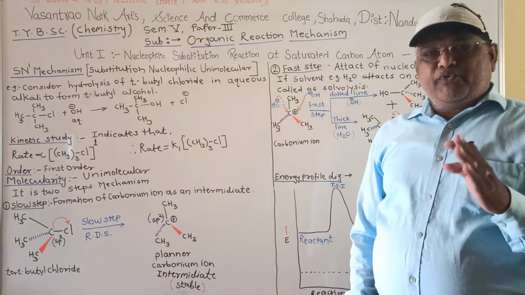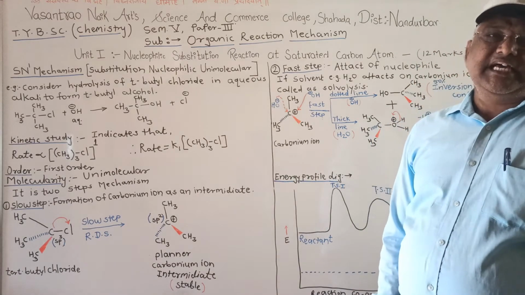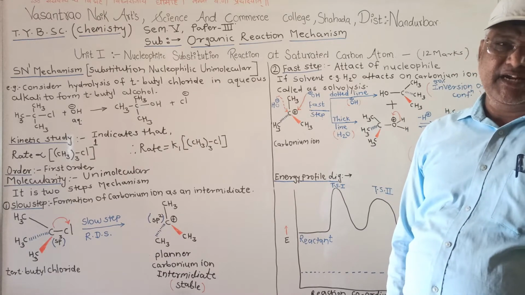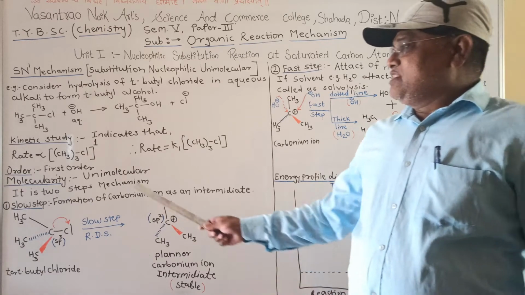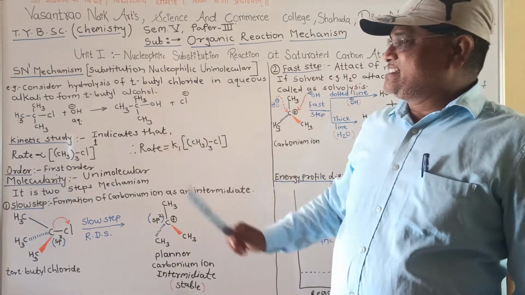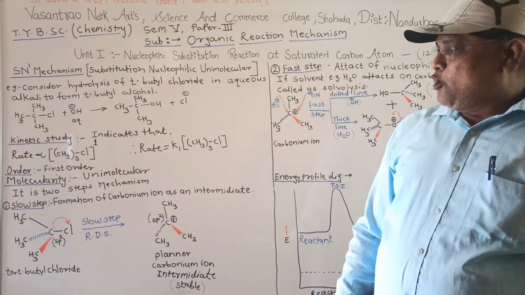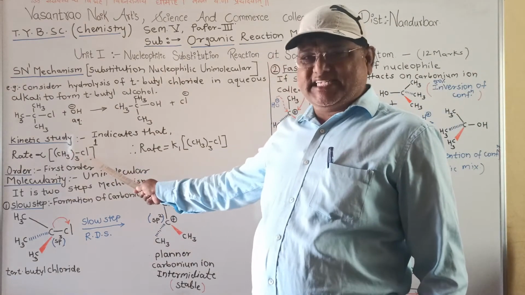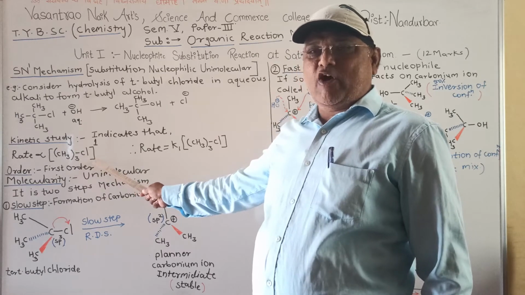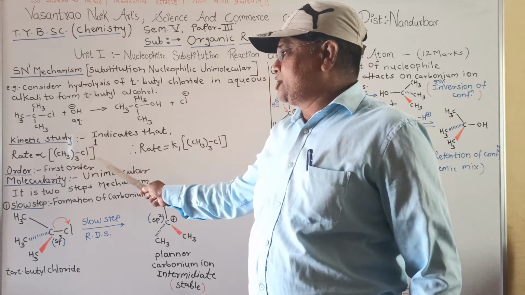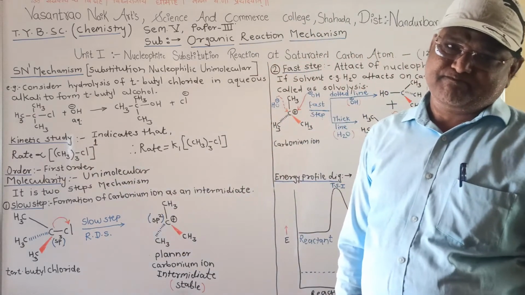Now the rate of every reaction depends upon the slow step, called the rate determining step. The kinetic study of the SN1 reaction clearly indicates that in the slow step only tertiary butyl chloride takes part, so the rate of the SN1 reaction depends upon the concentration of tertiary butyl chloride only.